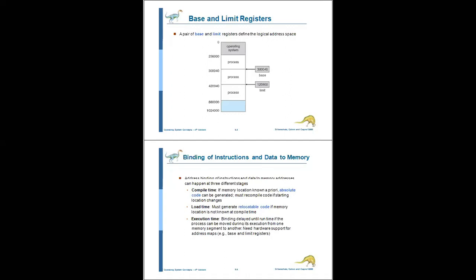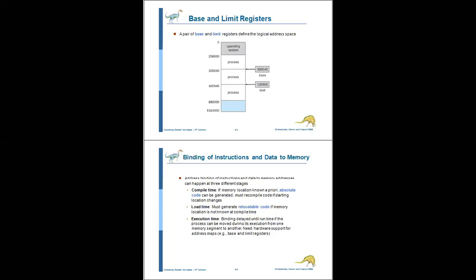Next one is execution time. Execution time is nothing but a process can be moved during its execution from one memory segment to another. That is nothing but execution time.